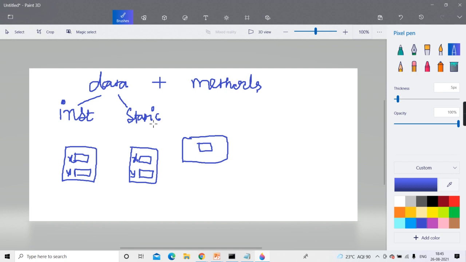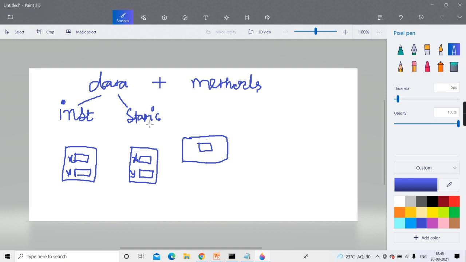So static means, is it separate for each object? No. It is not separate for each object. It is common for all objects. All objects are going to share that one copy if it is static.